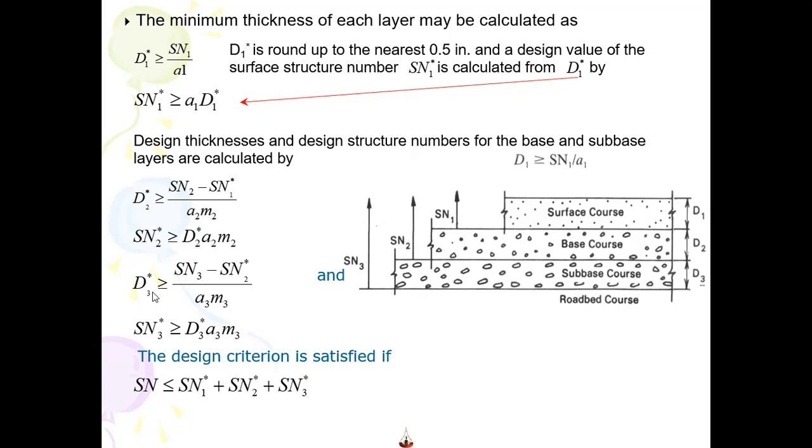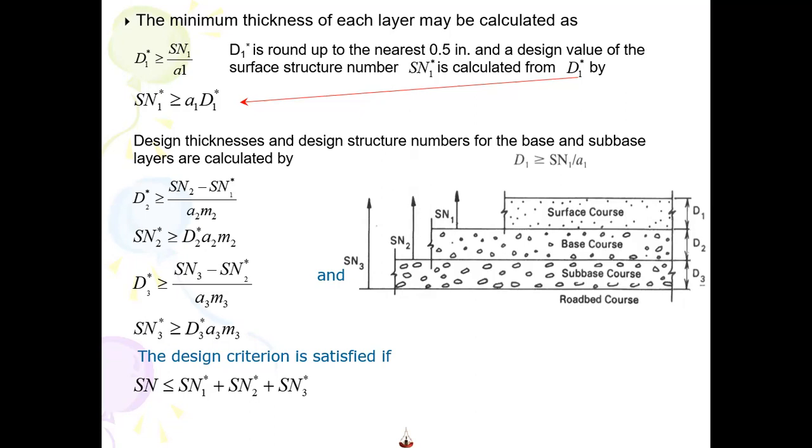And for D3, SN3 you have calculated, SN2 you have calculated above, and then you will find D3. The total SN provided should be more than what we have calculated, so the provided SN will always be more than the required SN.